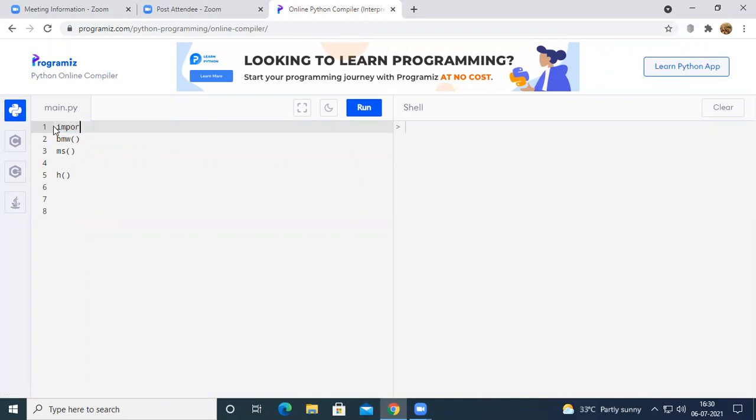What I have to do is write import BMW, then import Hyundai, then import Maruti Suzuki, and so on, and we have to write the import statement 1000 times if there are 1000 modules needed in the program.